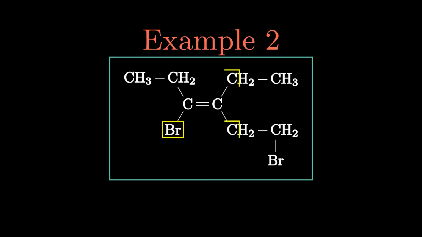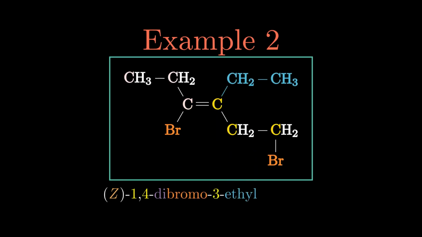Following the priority rules in order to determine E or Z is pretty straightforward even on a molecule like this. The priorities, which both end up being bromine atoms, end up on the same side, so we have the Z isomer. Following all the other naming rules that we know, we get the full name Z-1,4-dibromo-3-ethylhex-3-ene.